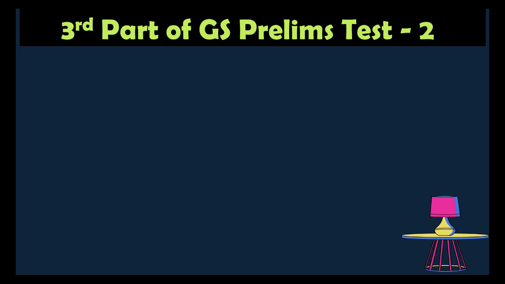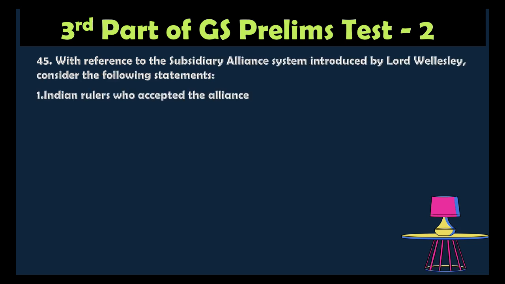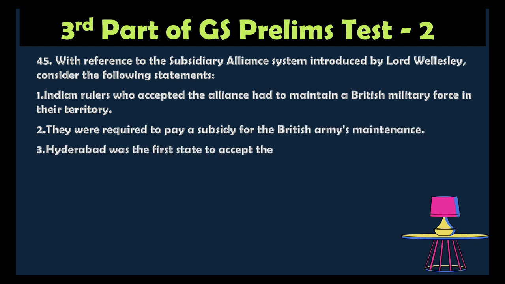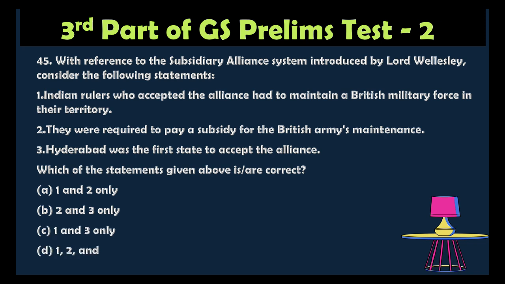With reference to the subsidiary alliance, a system introduced by Lord Wellesley, consider the following statements. 1. Indian rulers who accepted the alliance had to maintain a British military force in their territory. 2. They were required to pay a subsidy for the British Army's maintenance. 3. Hyderabad was the first state to accept the alliance. Which of the statements given above is correct? Option A 1 and 2 only, option B 2 and 3 only, option C 1 and 3 only, option D 1, 2 and 3. The correct answer is all of the above.